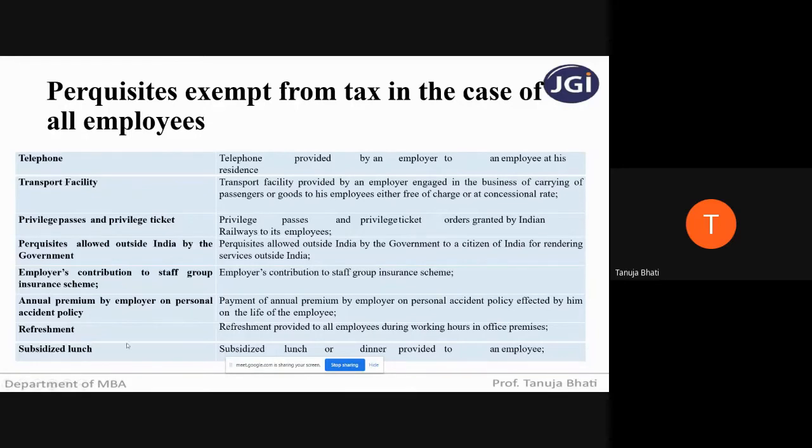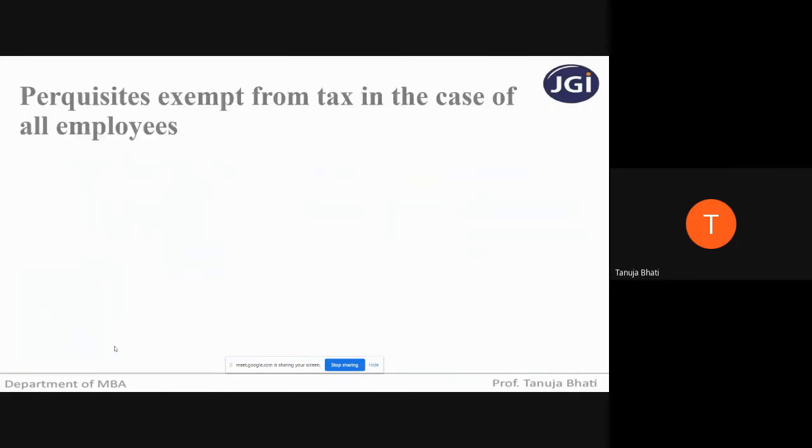Subsidized lunch. Many a time, some companies have dinner depending upon their office hours. It has been provided to the employee by the employer. So such lunch provided also, though it is a perquisite, though it is an extra additional benefit over and above normal salary, it will not be chargeable to tax. We have some more on the list. Let us see.